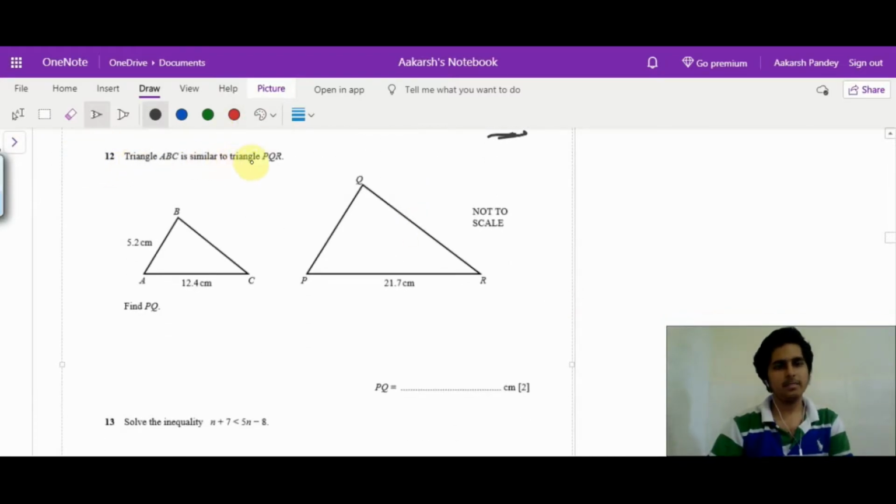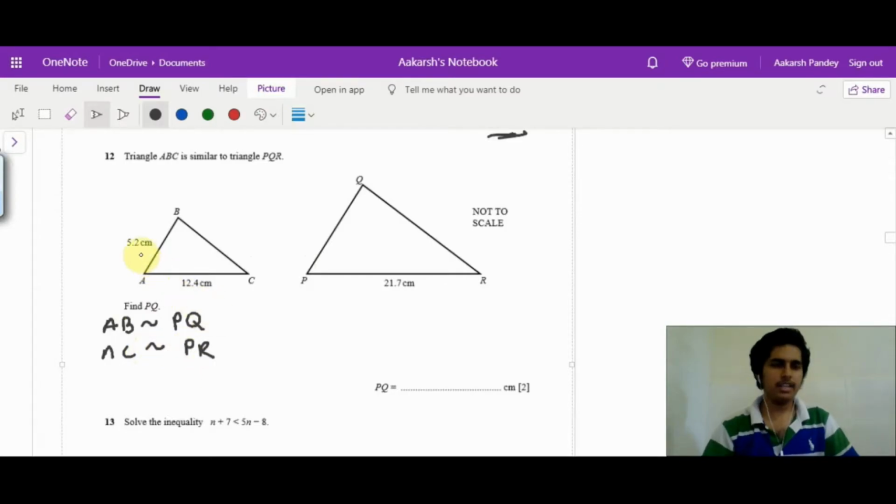Triangle ABC is similar to triangle PQR. Now we need to find out PQ. One thing about similarity is you first need to see which sides are similar to which sides. Like AB is similar to PQ and AC is similar to PR.